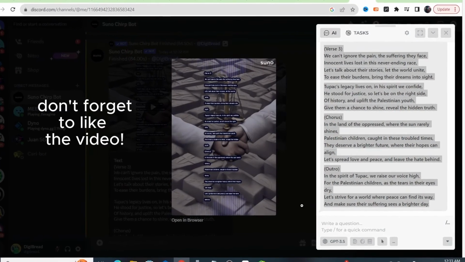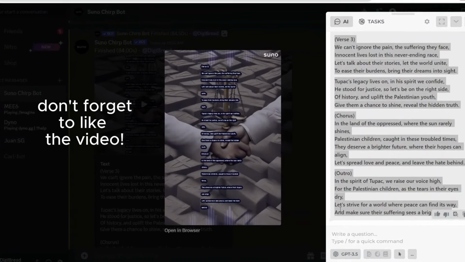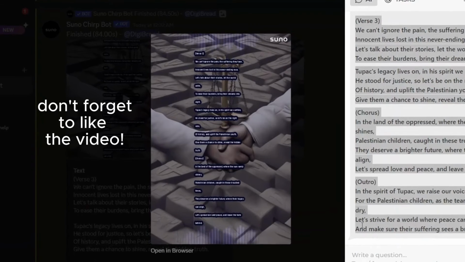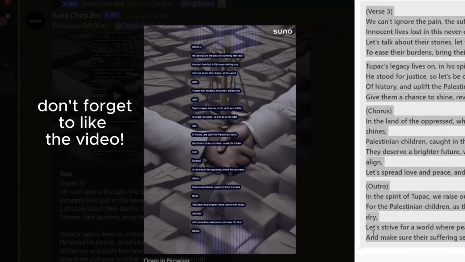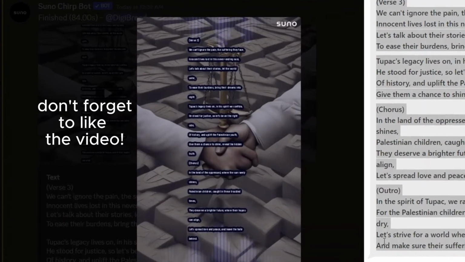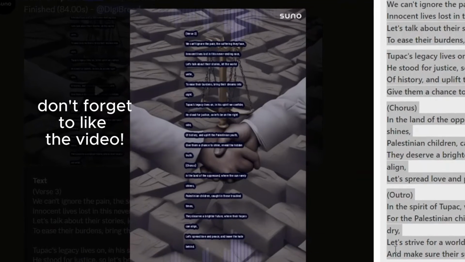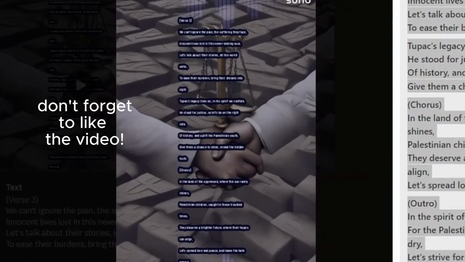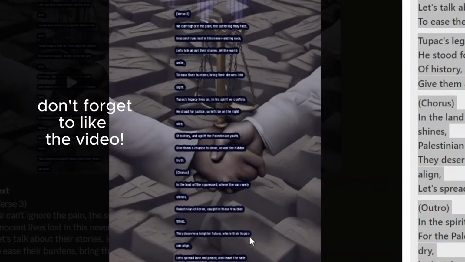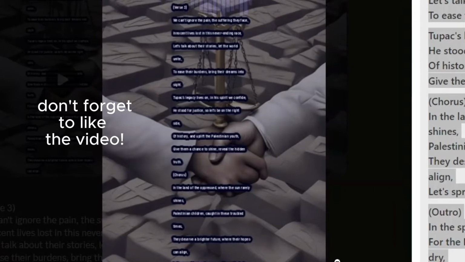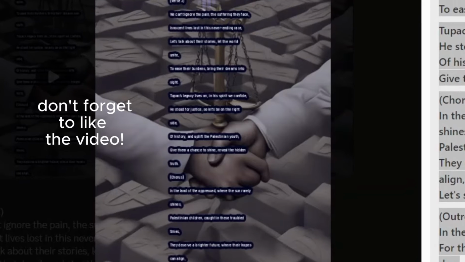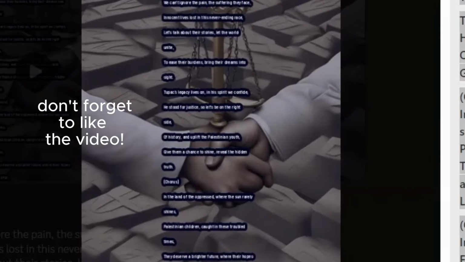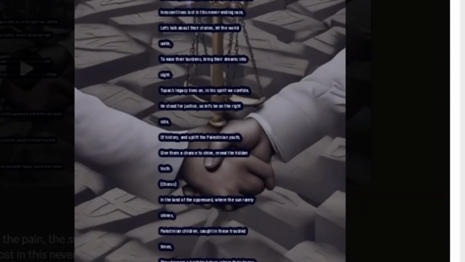We can't ignore the pain, the suffering they face. Innocent lives lost in this never-ending race. Let's talk about their stories, let the world unite. Ease the burdens, bring their dreams into sight. Tupac's legacy lives on, in his spirit we confide. He stood for justice, so let's be on the right side of history and uplift the Palestinian youth. Give them a chance to shine, reveal the hidden truth. The land of the oppressed, where the sun rarely shines. Palestinian children caught in these troubled times, they deserve a brighter future where their hopes can align. Let's spread love and peace.